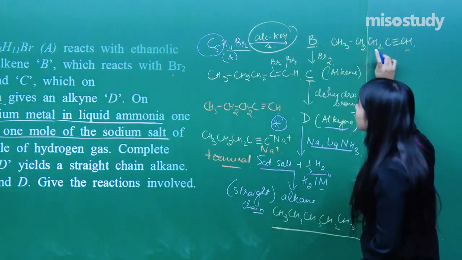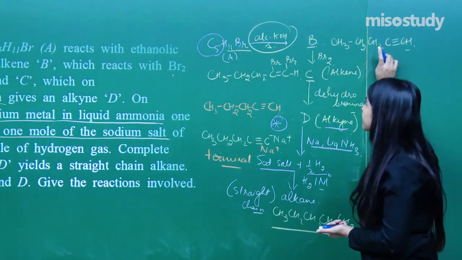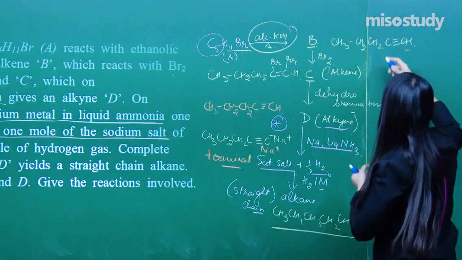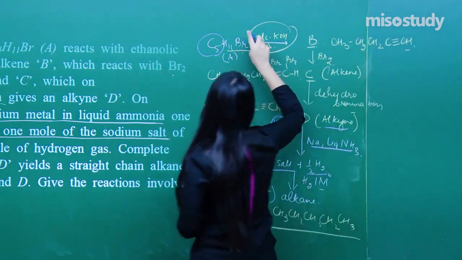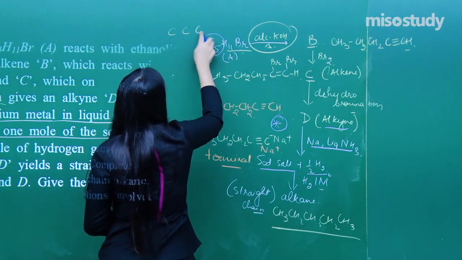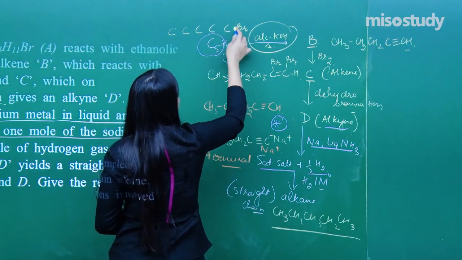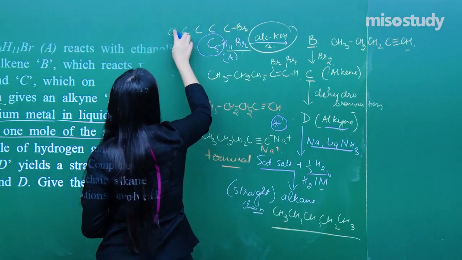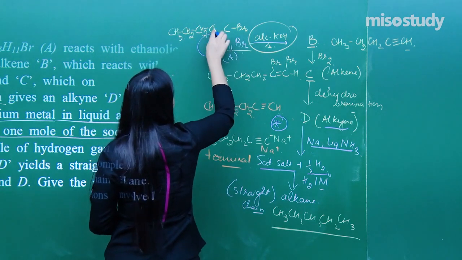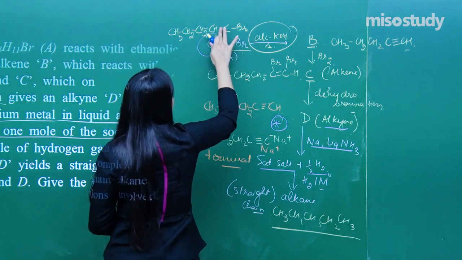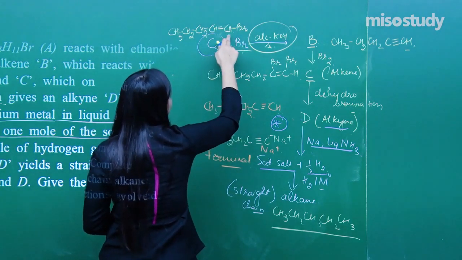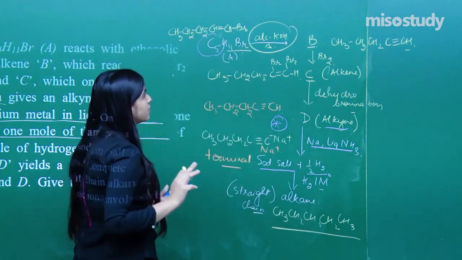Alcoholic KOH would have removed how many? It has removed 1 bromine, which means this would have been an alkene. So A is CH3, CH2, CH2, CH2, CH2 with 1 Br, carbons 1, 2, 3, 4, 5.